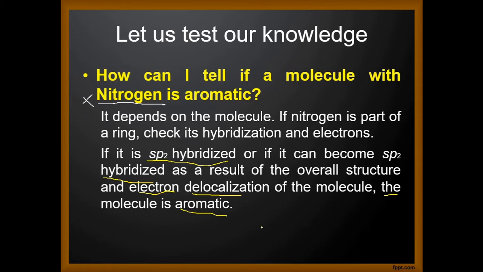So, for example, say we have a structure something like this, and all these are sp2 hybridized orbitals, and therefore we can have resonance and overlapping. But we know that this molecule is not aromatic because it does not follow Hückel's rule, that is, it has 4n electrons.